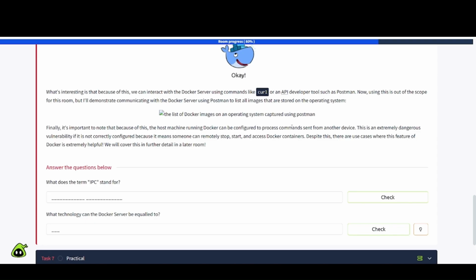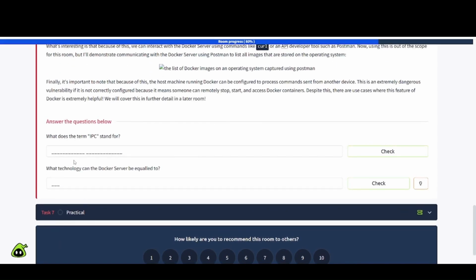Finally, it's important to note that because of this, the host machine running Docker can be configured to process commands sent from another device. This is an extremely dangerous vulnerability if it is not correctly configured, because it means someone can remotely stop, start, and access Docker containers. Despite this, there are use cases where this feature of Docker is extremely helpful. We will cover this in further detail later in this room.